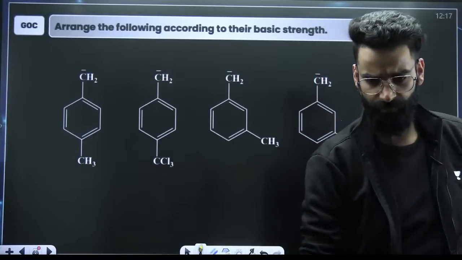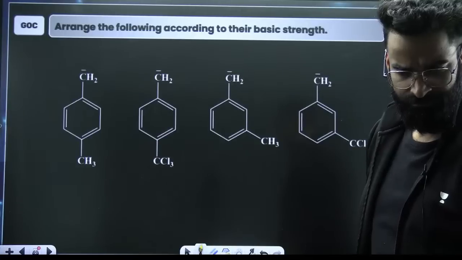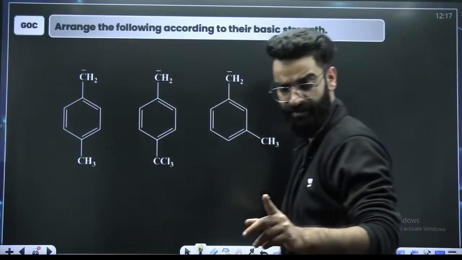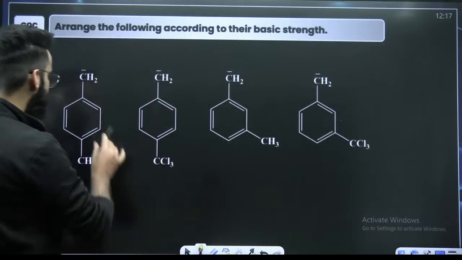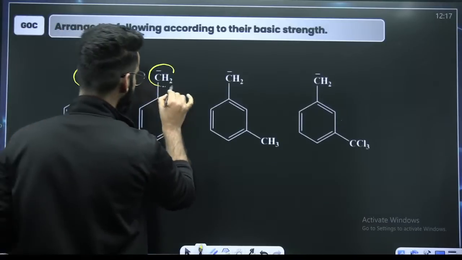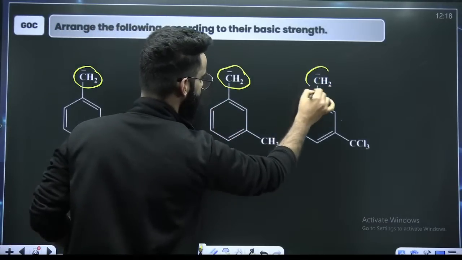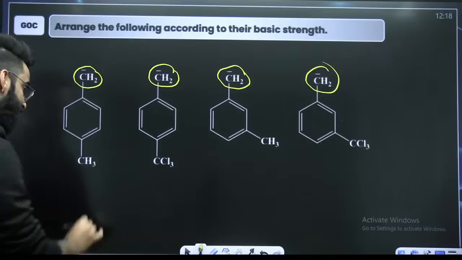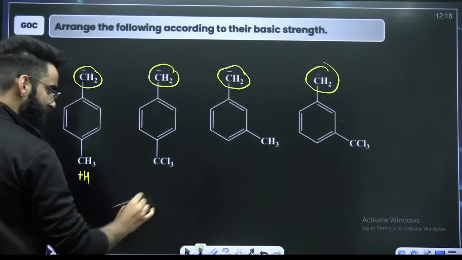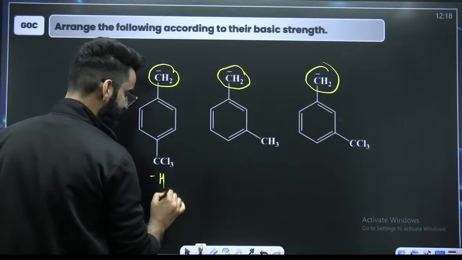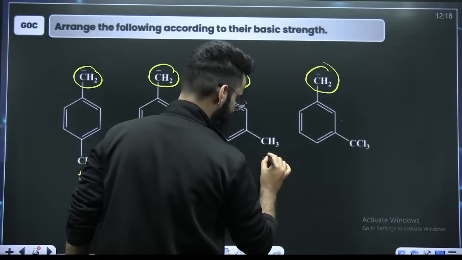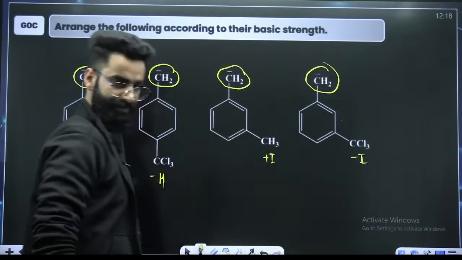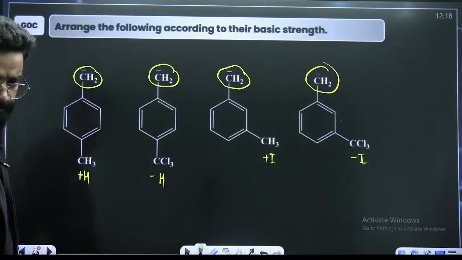Quick. What about this one? Arrange the following according to their basic strength. First of all, check your reference. This is the reference which is common everywhere. CH3 at para: plus hyperconjugation. CCl3 at para: minus hyperconjugation. CH3 at meta: plus inductive. And minus inductive. These are the effects which they are going to operate.